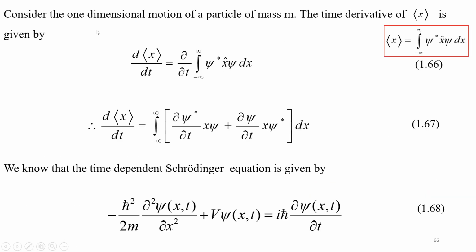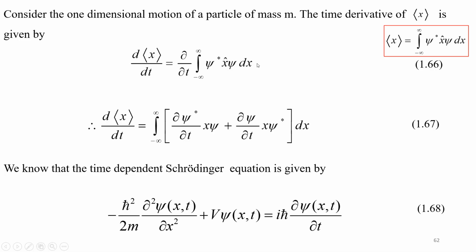Let us consider one-dimensional motion of a particle of mass m. The time derivative of the expectation value of position is given by equation 1.66. We know that the expectation value of any quantum operator can be written as the operator sandwiched between the wave function and its complex conjugate.